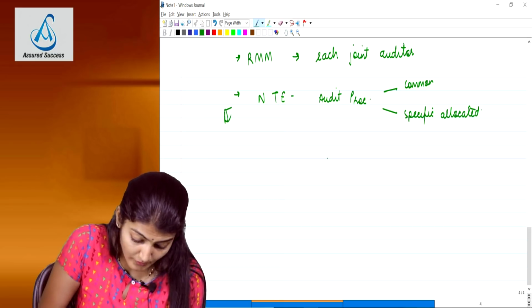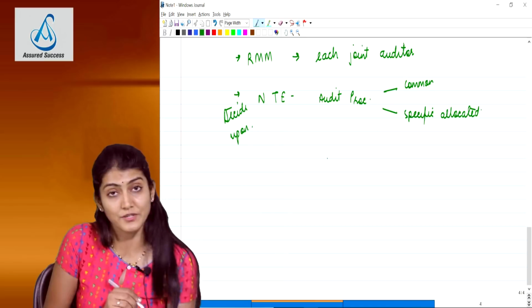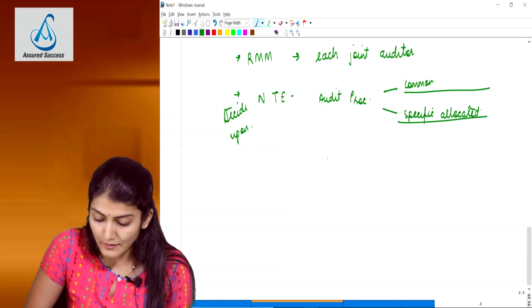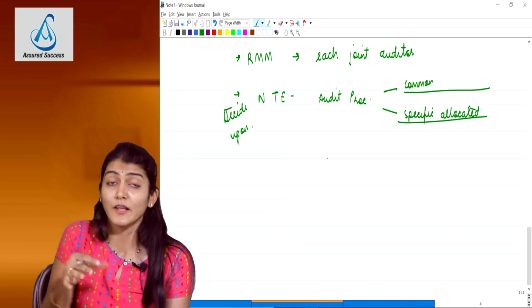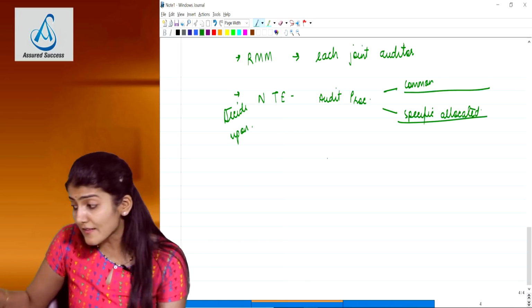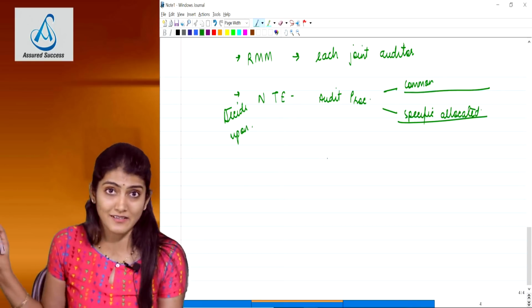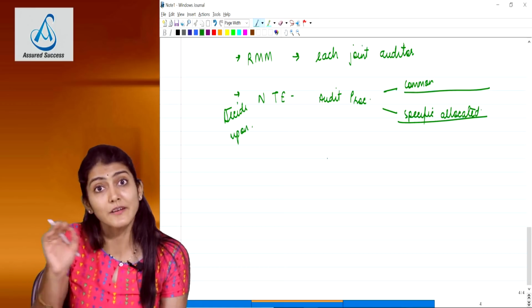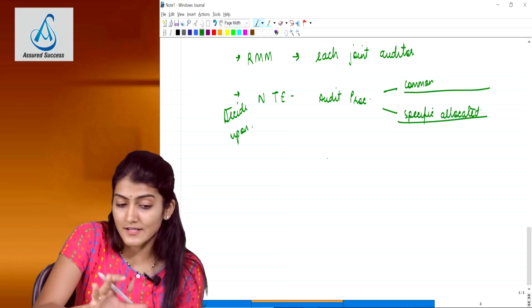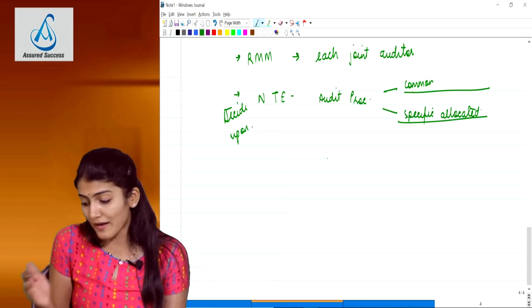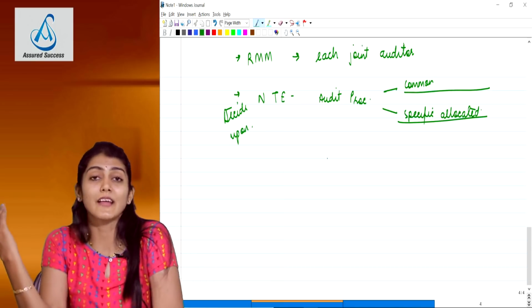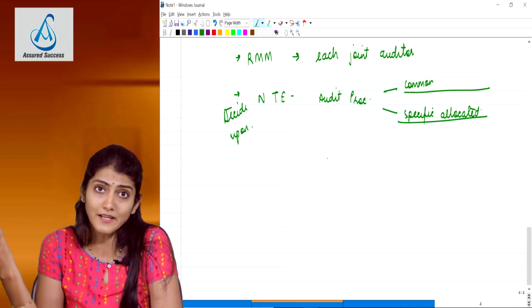Performing those procedures is the responsibility of the respective joint auditor to whom that work has been allocated. But you decide how the checking of common audit areas will be done, and how the checking of the specific allocated work would be done.